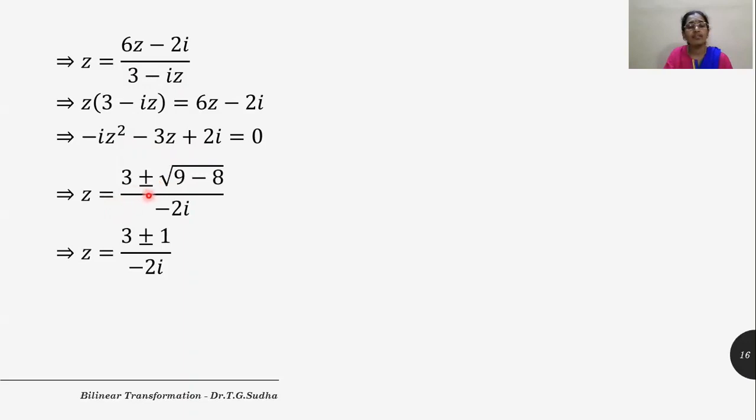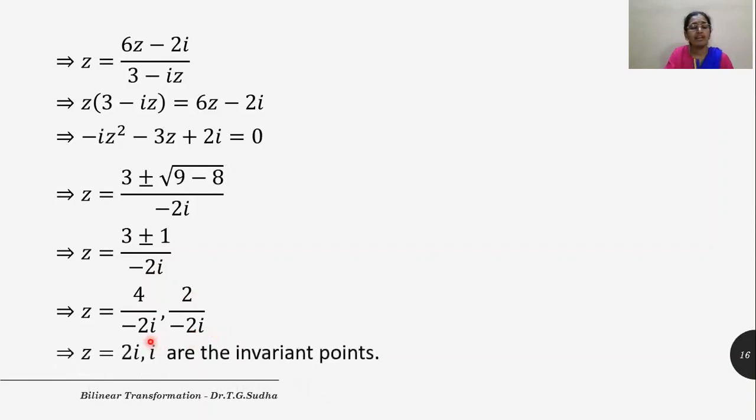Now let us solve for Z using the formula. So Z is equal to 3 plus or minus root of 9 minus 8 divided by minus 2I. So if you simplify this root sign, we get root of 1, that is 1. So we get 3 plus or minus 1 divided by minus 2I. So when we take plus 1, we get 4 divided by minus 2I. When we take minus 1, we get 2 divided by minus 2I. On simplification, that is dividing and multiplying the ratios here by I, we get Z is equal to 2I, the first solution, and I, the second solution. So these are the two invariant points of the bilinear transformation.